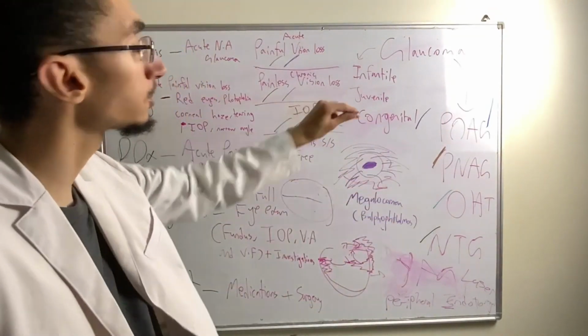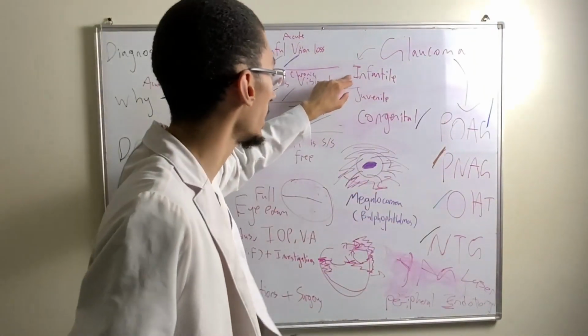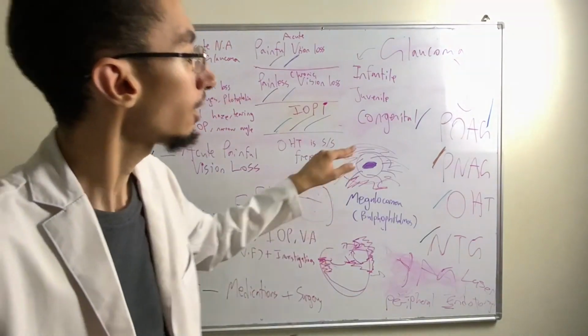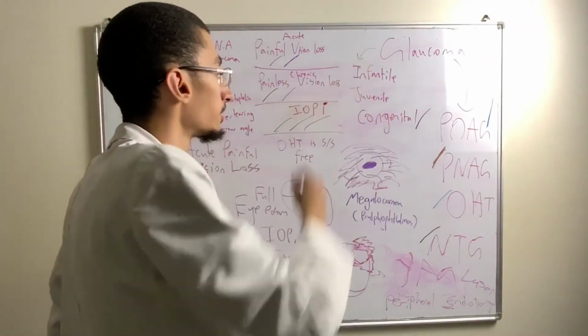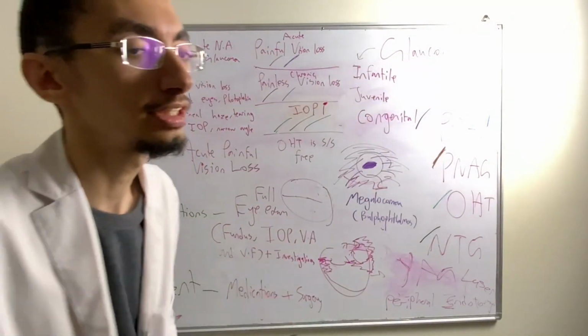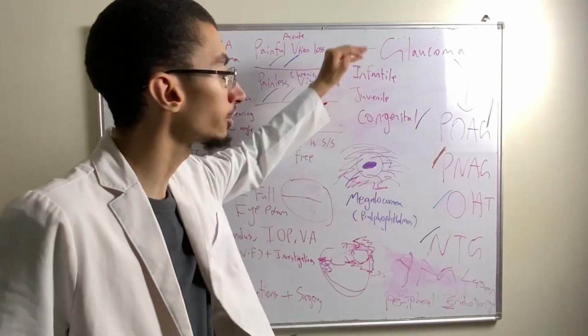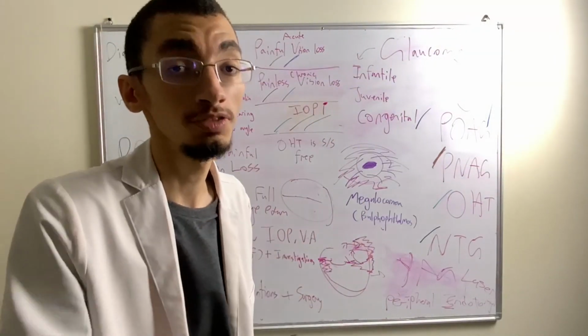Besides those types, now let's look at the children. Now we have juvenile, infantile, and congenital. I want to tell you one thing. Congenital, juvenile, infantile, they're basically the same thing. We just divide them in children according to the severity of the symptom.